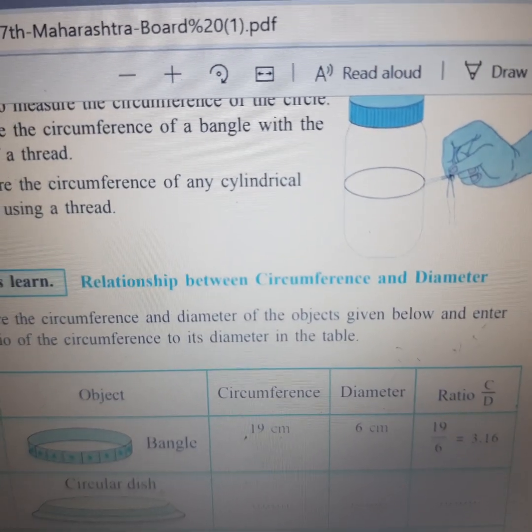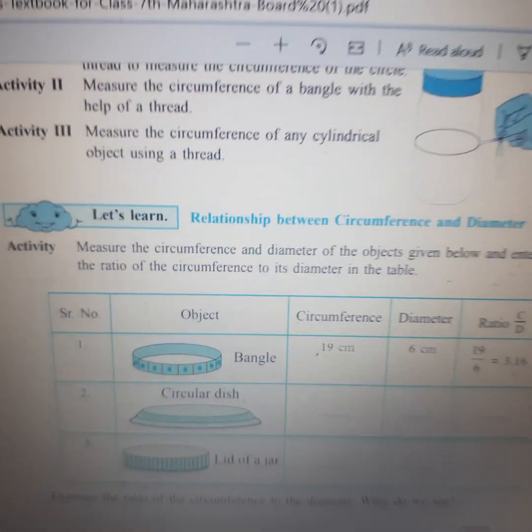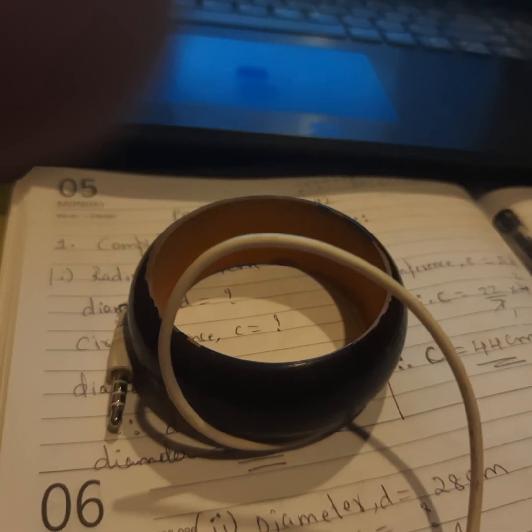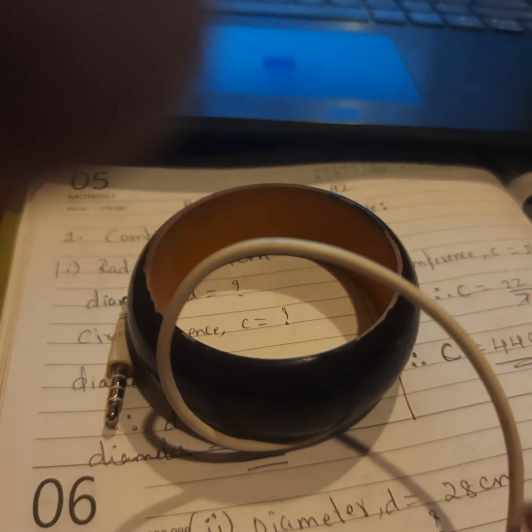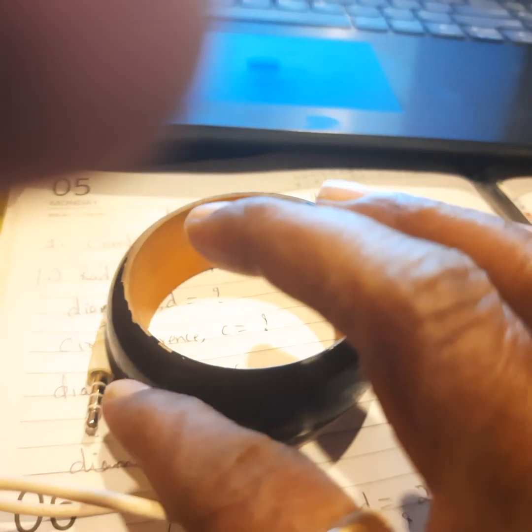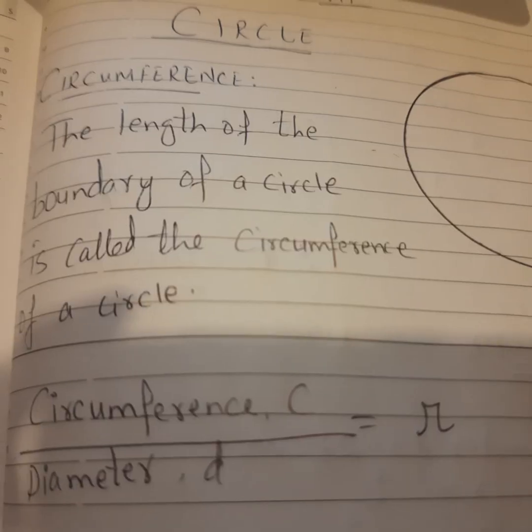Just like you can see this person, see how round he has held it. I'll try to show it. You have to take a thread, children, and place it around like I have placed it here, take it in a round shape and hold it across properly, then take it out, place it on a scale and measure.